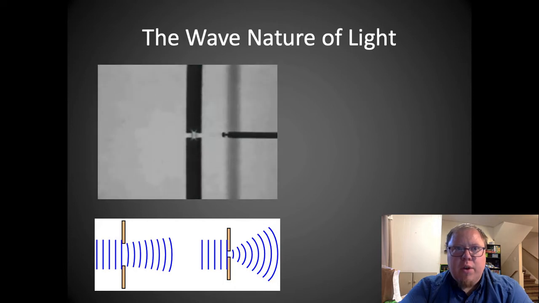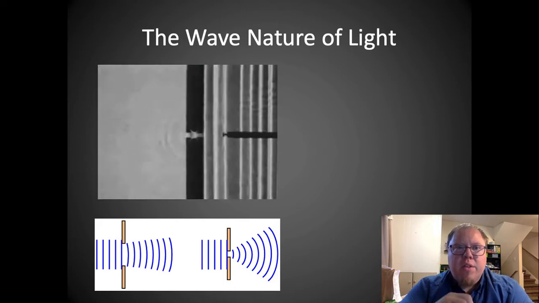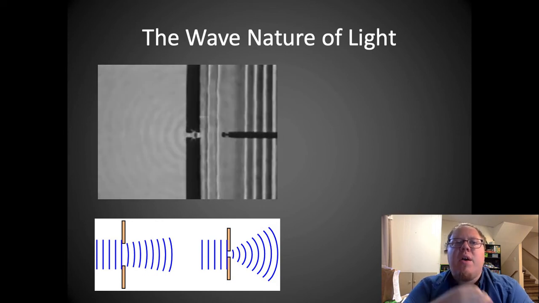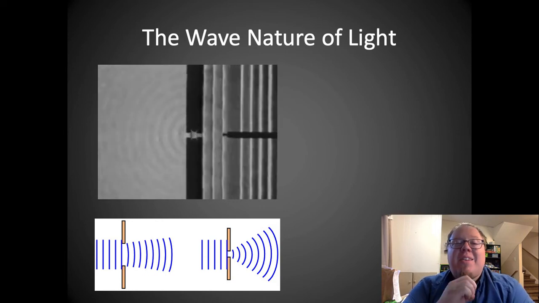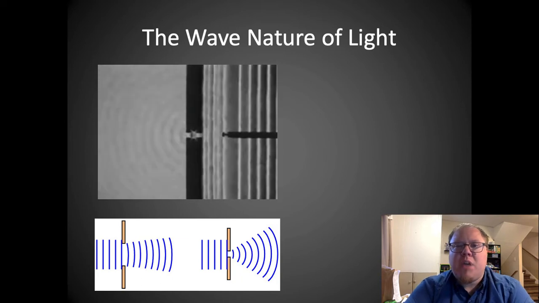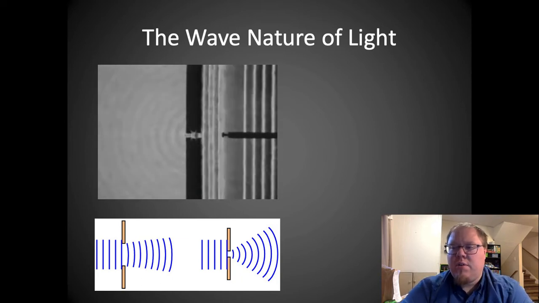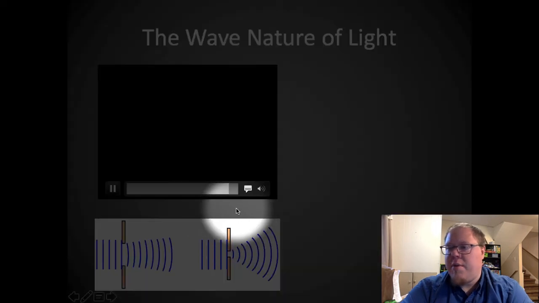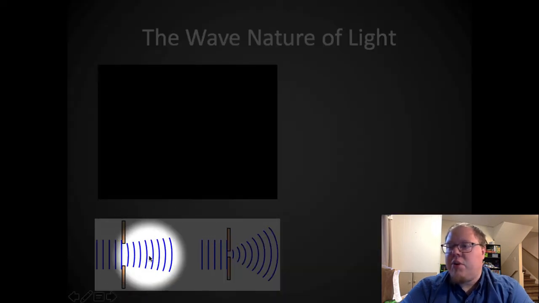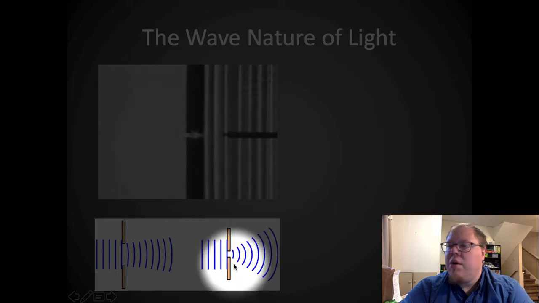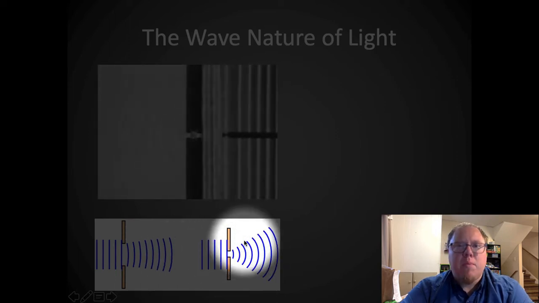Let me get it started here again. So the waves are generated there on the right, and then they go through that hole, and as you can see, what happens there is they bend. Now, the size of the hole determines how much they're going to bend. Down here I have this picture where if you have a bigger hole, it bends a little, but if you have a smaller hole, it bends even more. So the smaller the hole, the more it's going to bend.